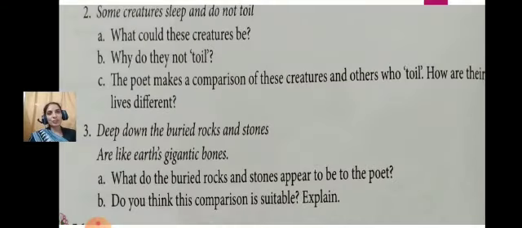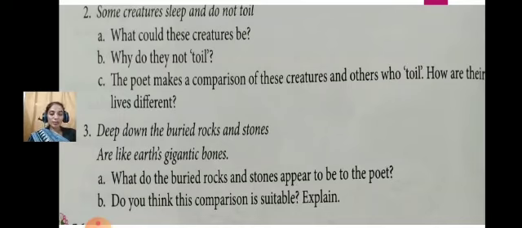Let's see what's next. Number 2, some creatures sleep and do not toil. Question A, what could these creatures be? B, why do they not toil? Toil means hard work. C, the poet makes a comparison of these creatures and others who toil. How are their lives different? Their lives different means those who are working hard and those who are sleeping all the time but not doing anything. Okay, so how are their lives different?